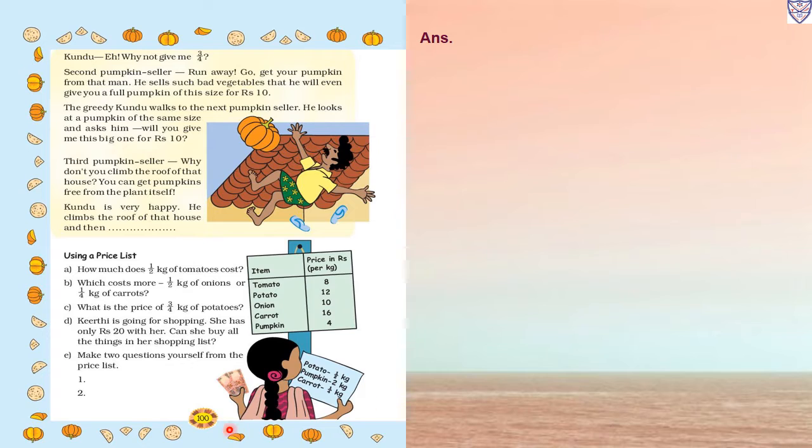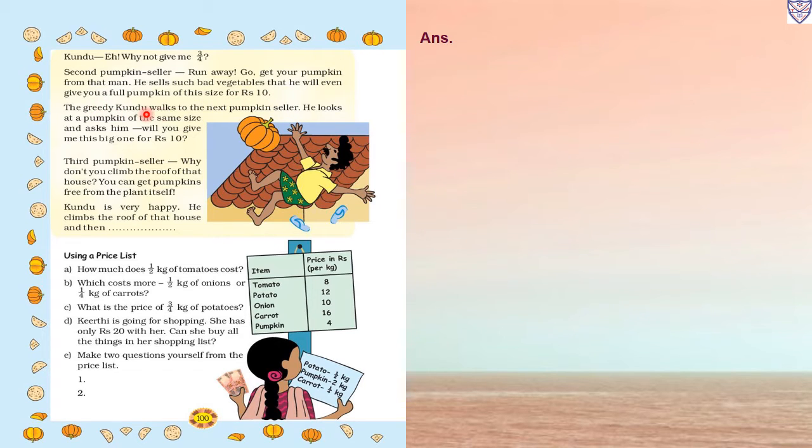Now next page, page number 100. Kundu: Hey, why not give me 3/4? Now he is again asking the second seller. Okay, he is ready to give half of the pumpkin, but he is a greedy man, he wants more. So he asks again, why are you not giving me 3/4 of the pumpkin for rupees 10? Now the second pumpkin seller says, run away, go get your pumpkin from that man. He sells such bad vegetables that he will even give you a full pumpkin of this size for rupees 10.